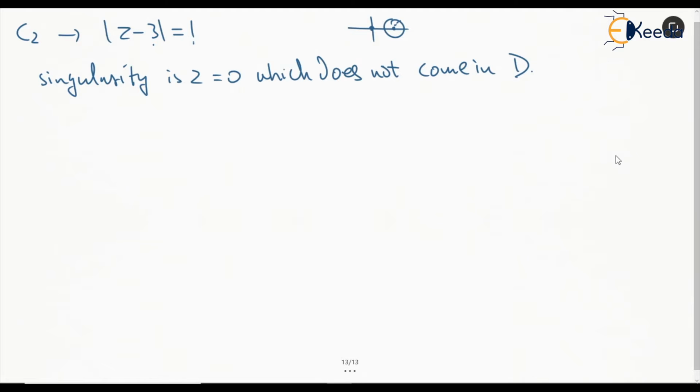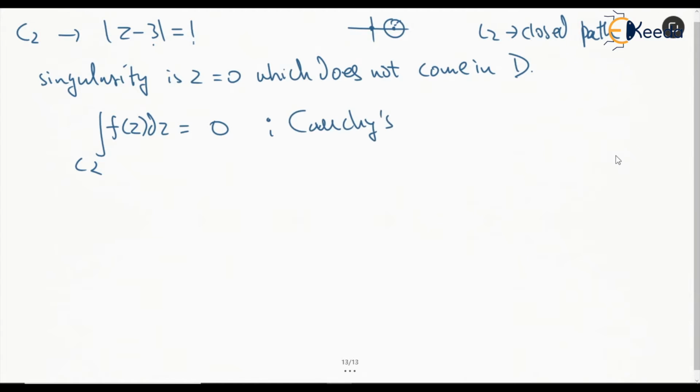So the integration for C2 of f of z dz will directly become 0, because C2 is also a closed path. As per Cauchy's theorem, this is going to be 0.